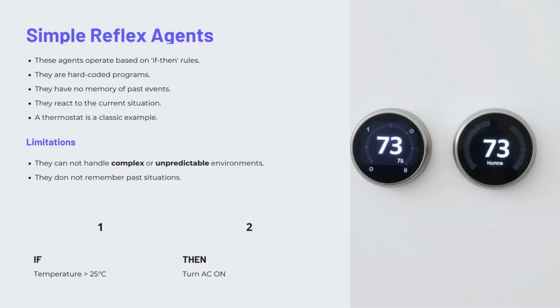If the temperature of the house rises above 25 degrees Celsius, then the thermostat turns the AC on. Its behavior is simple like this, but it has some limitations as it is a hard-coded program. It can't handle complex or unpredictable environments. Additionally, they can't remember past events, like when the last time the agent turned on the AC.